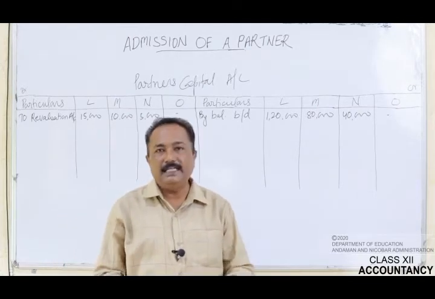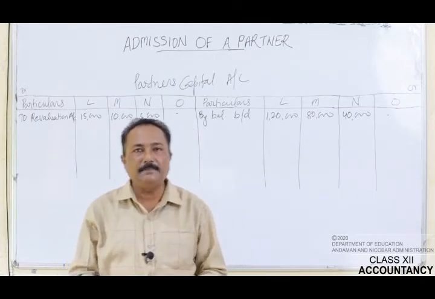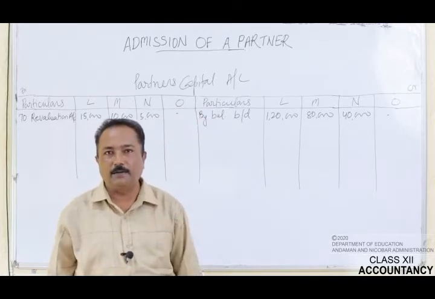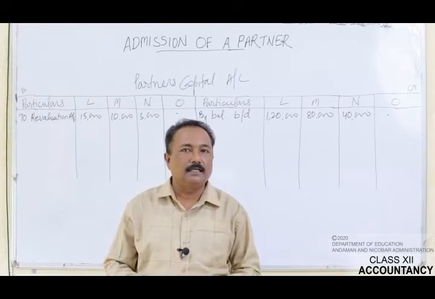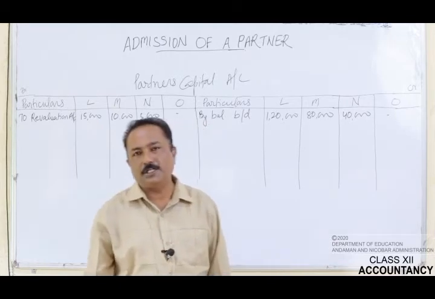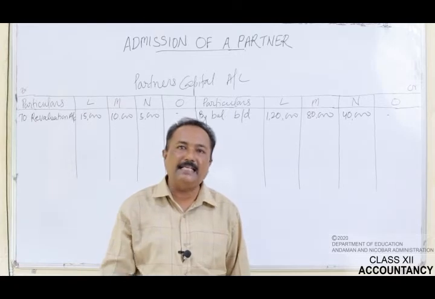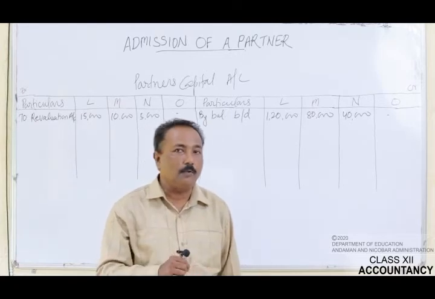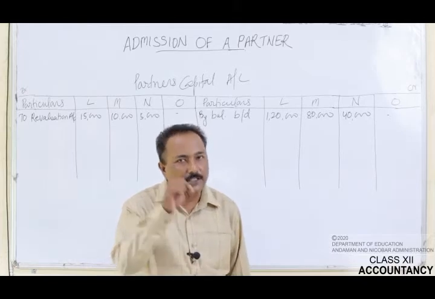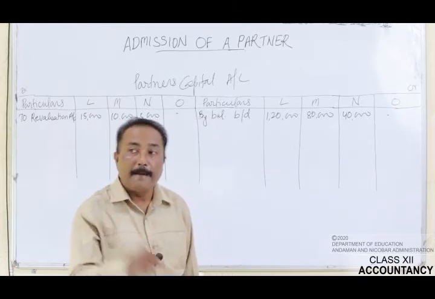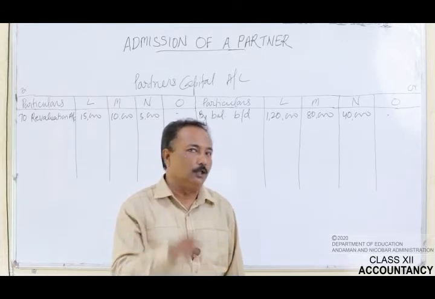Now we will see what other items have to be recorded in the partners capital account. For that purpose, let's refer to the old balance sheet. See, on the old balance sheet there is one item given as general reserves. These general reserves will have to be distributed among the old partners in their old profit sharing ratio before giving the admission to the new partner.